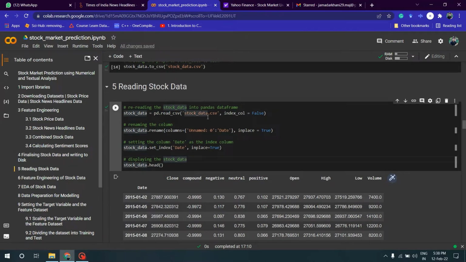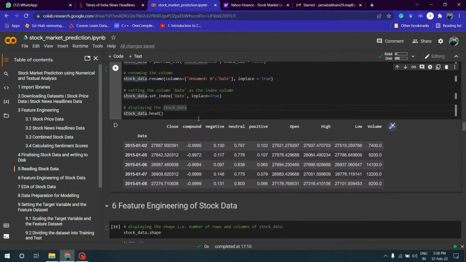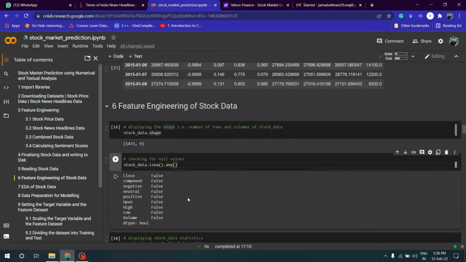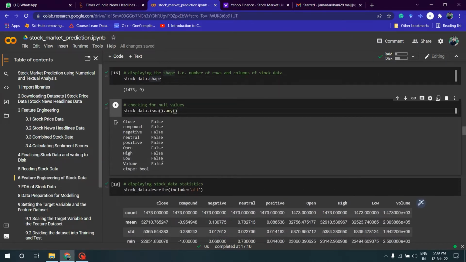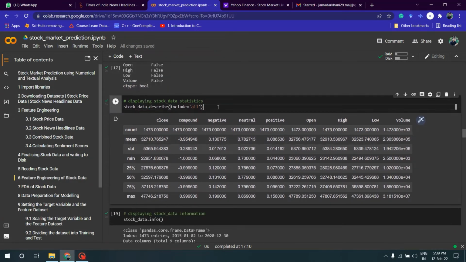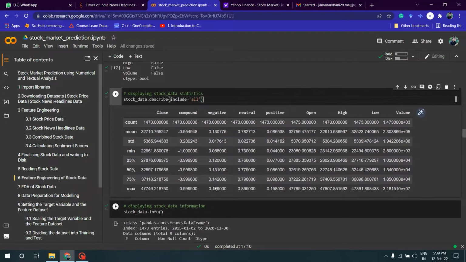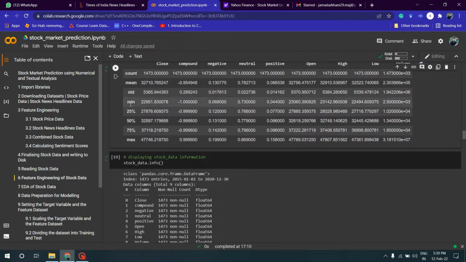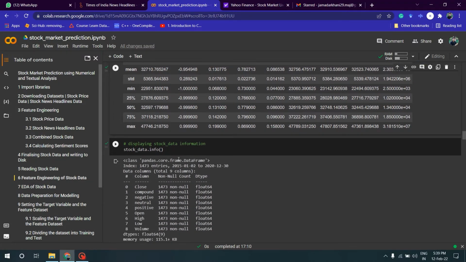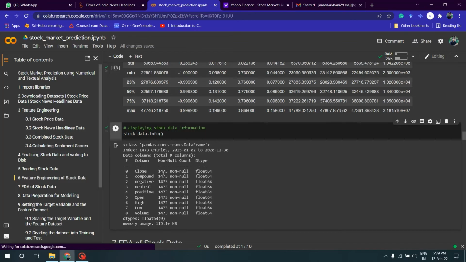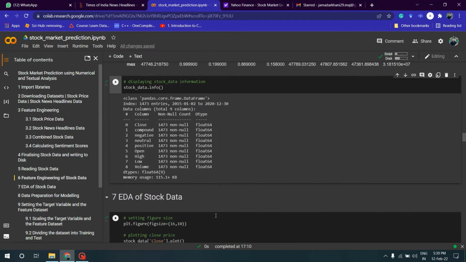Then I've imported the same stock data. Then, feature engineering of the stock data. I found out the shape. Then I found out if there are any null values. Again, it's false. Then later I found out the statistics of it, that is the count, mean, standard deviation. Later I found out the information, whether there are null or non-null values. Then found out the data type, which is float64.